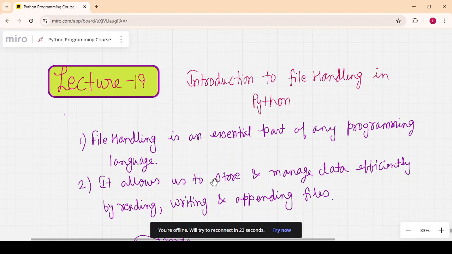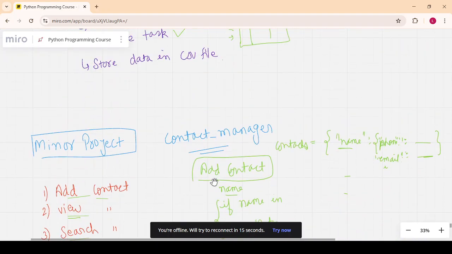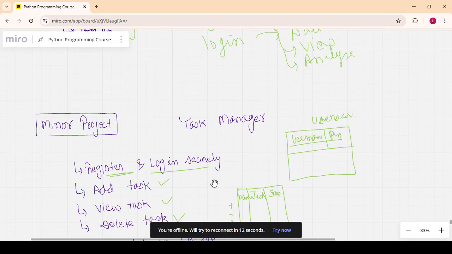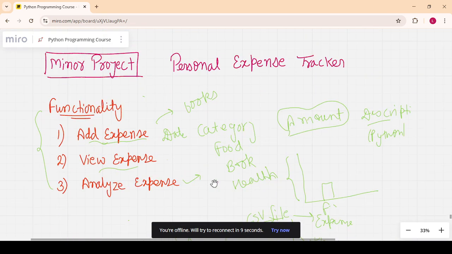In the previous lecture, we built three minor projects: a contact manager, a task manager, and a personal expense tracker.